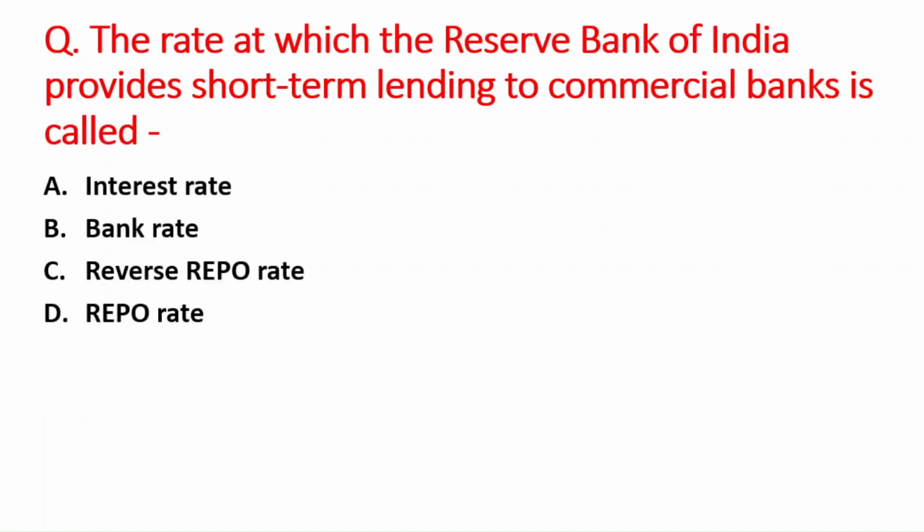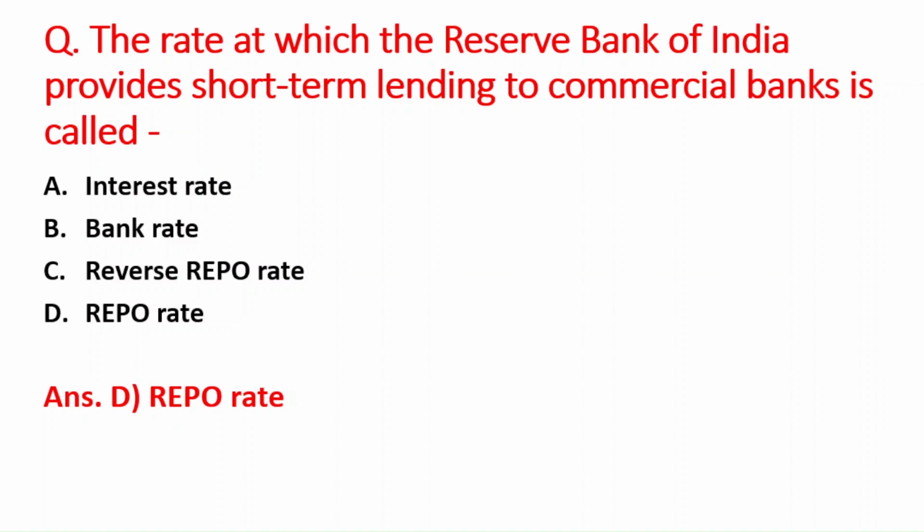Next question is the rate at which the Reserve Bank of India provides short-term lending to the commercial banks is called as A option is interest rate, B is bank rate, C option is reverse repo rate, and D option is repo rate. So the right answer is option D, that is repo rate.